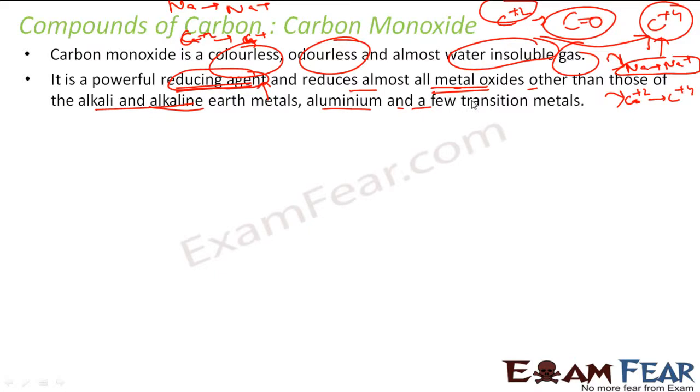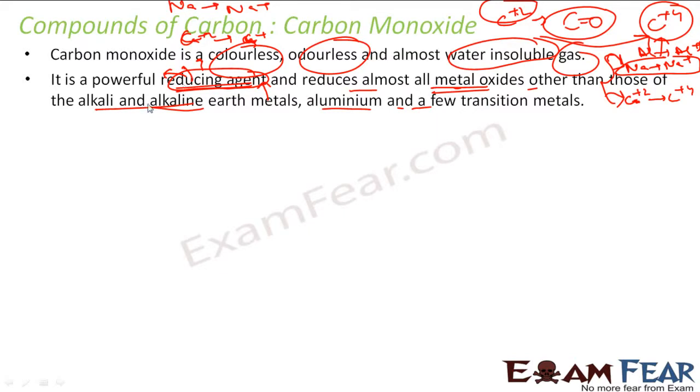And also some of the alkaline earth metals, for example, aluminum. Aluminum also has a higher tendency to form Al+3 from Al than carbon has to form C+4 from C+2. So it can reduce most, and it is widely used. Why? Because it is very cheaply available. Sodium and aluminum are stronger reducing agents than carbon, but they are costly.